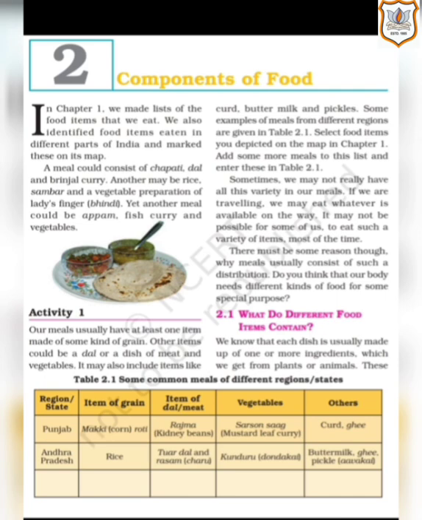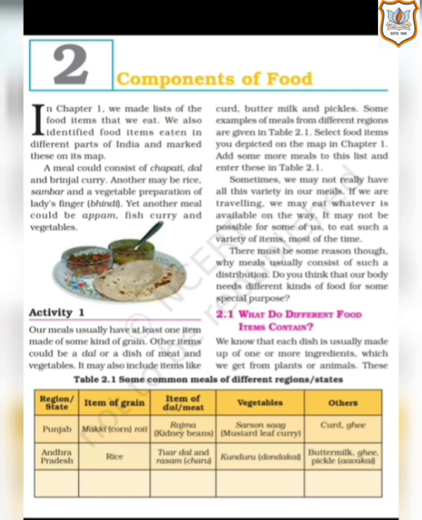The vegetable they prefer is kunduru, and additionally they add buttermilk, ghee and pickle. Along with all this variety of food, they also like to have buttermilk, ghee as well as pickle, that is achar, in their meal.